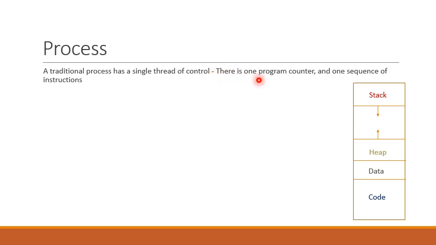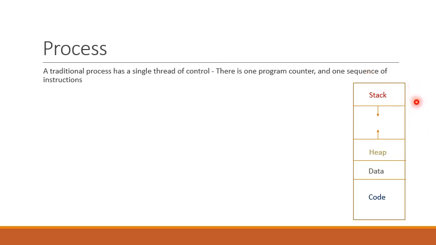Hence, we can say a traditional process has only one sequence of instructions. This means there is only one set of instructions, and the execution order for this set can be determined by the value of program counter register. So there would be one program counter register for this single set of instructions.